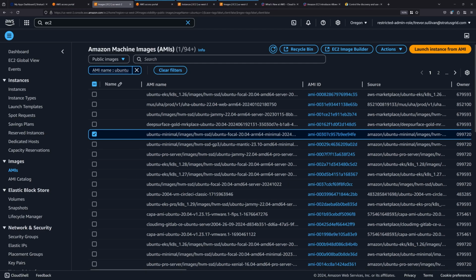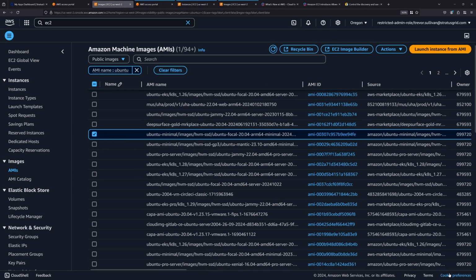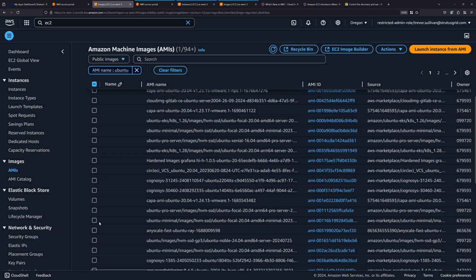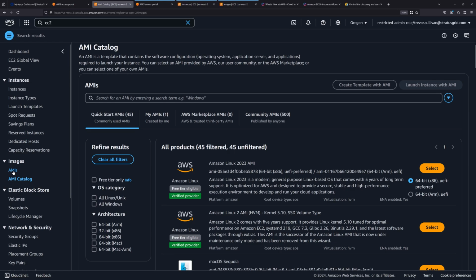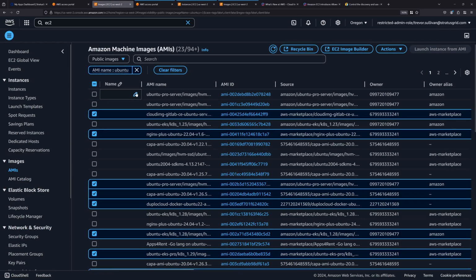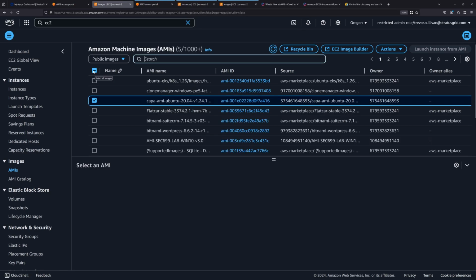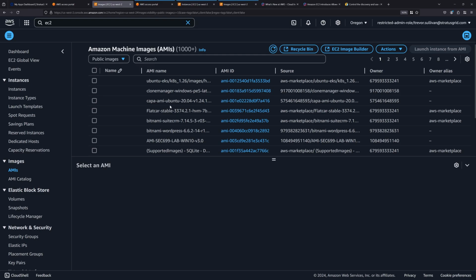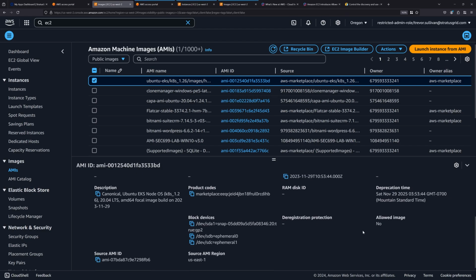If we take a look at the details for this one, which I'm not sure what happened to my details screen right down there. So let me just navigate away from that and navigate back to AMIs again. Actually, there's my details screen. All right. I want to uncheck all these. So uncheck. Let's select a specific one right here. So now we're on the details tab right here.